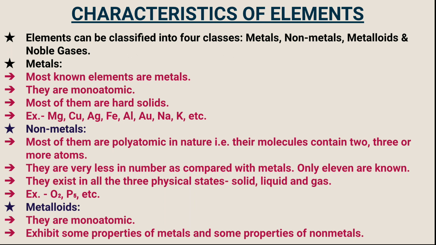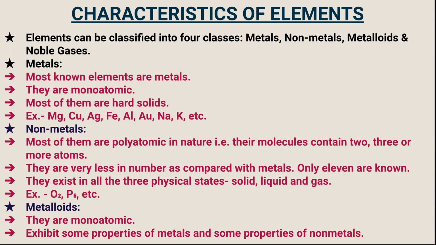Then non-metals, most of them are polyatomic in nature. Non-metals have two, three or more atoms, and they are very few in number as compared to the metals. Only 11 are known, whereas in case of metals there are lots of metals. They exist in all three physical states: solid, liquid and gas. For example, oxygen, phosphorus, etc.